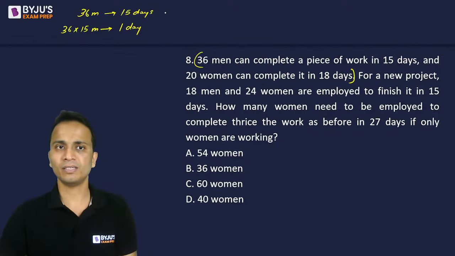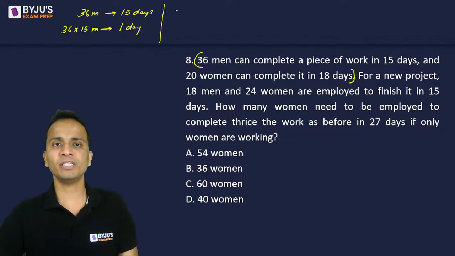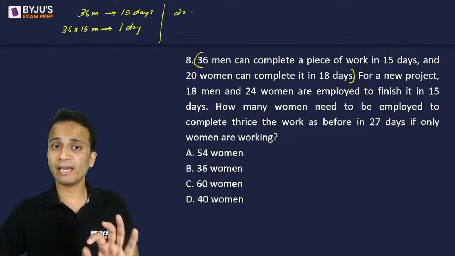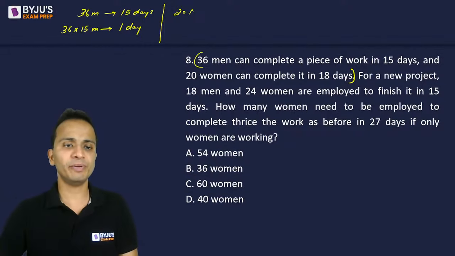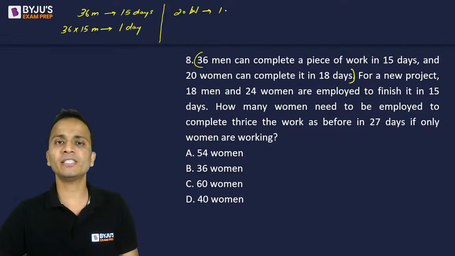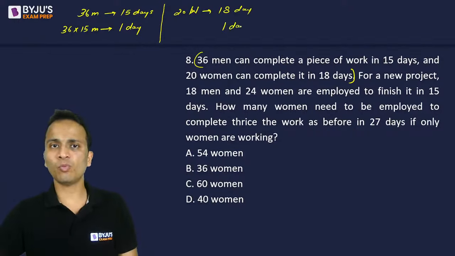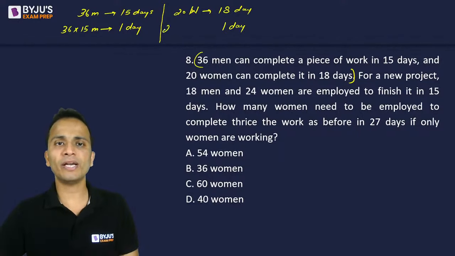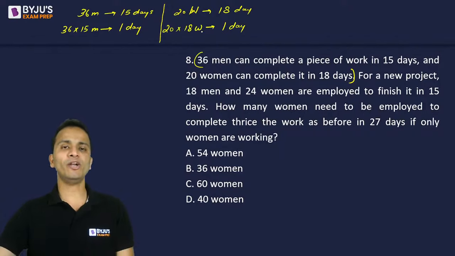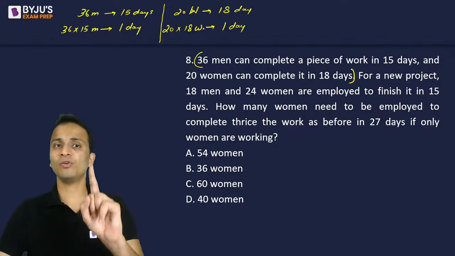All right, done. Let's move ahead and look at the second part of the first statement. Similarly, the same work is done by 20 women in how many days? 18 days. So again, to finish this work in one day, how many women will be required? 20 into 18 women will be required to finish the same piece of work in one day.